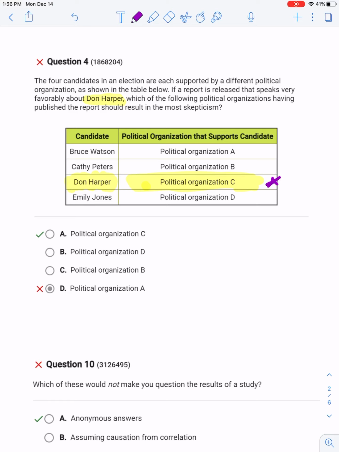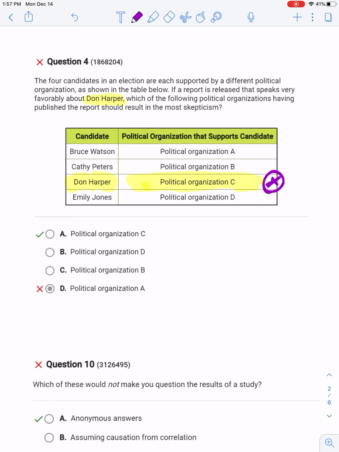So if I were to read a report about Don Harper from political organization C, I would be skeptical about this, because this organization obviously supports him. They've gone out on a limb and said that they support him. So of course they're going to speak well of him, whether the data is there otherwise or not.